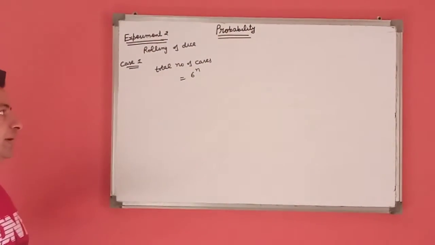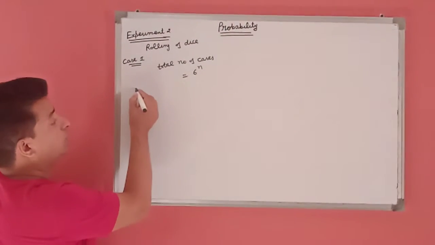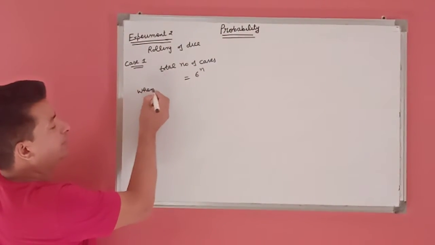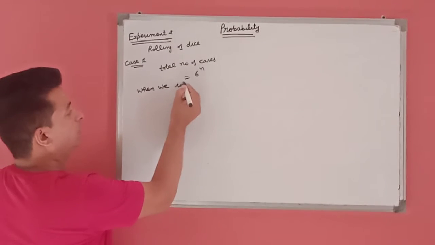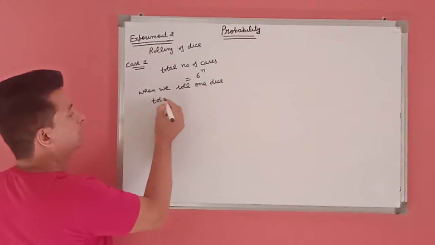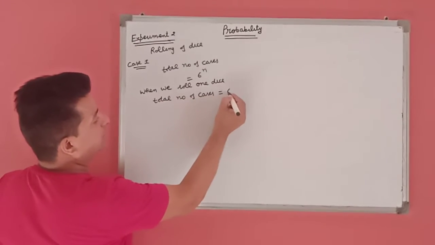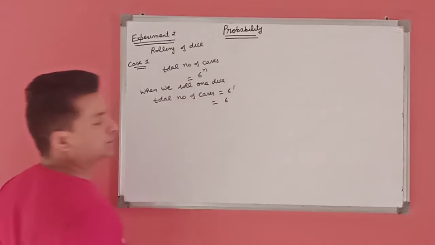As we know, a die has 6 faces. When we roll one die, the total number of cases is 6.